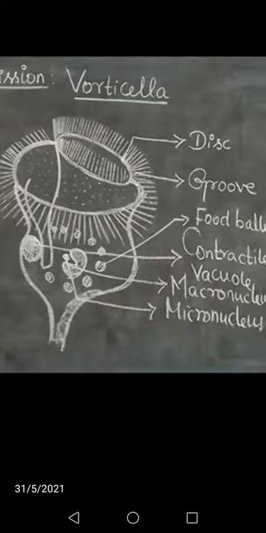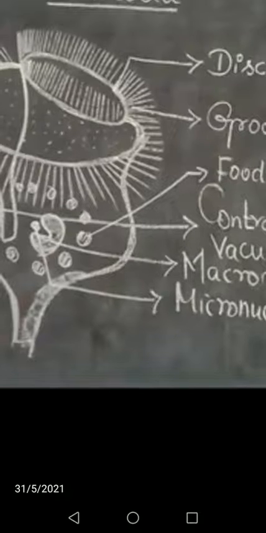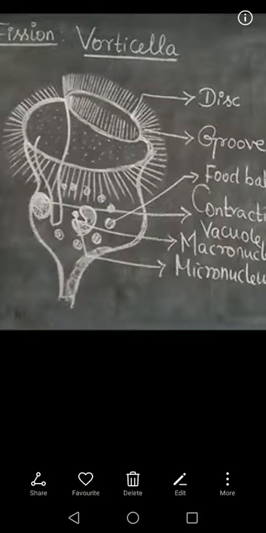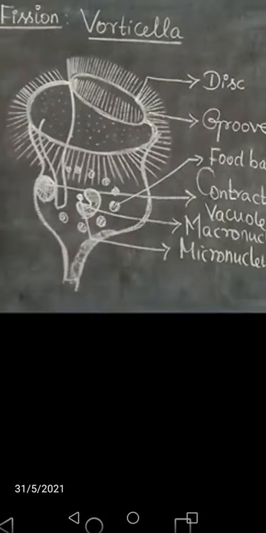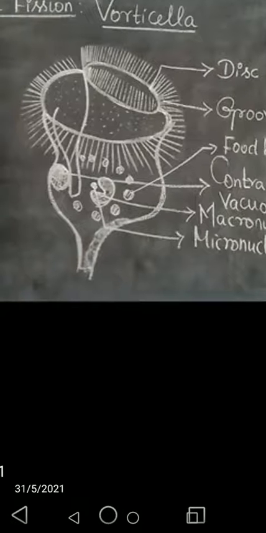If multiple fission produces four or many daughter individuals by equal cell divisions, and the young ones do not separate until the process is complete, you should notice one thing. In multicellular animals, if they produce four or many daughter cells by equal cell division, that is the first point.